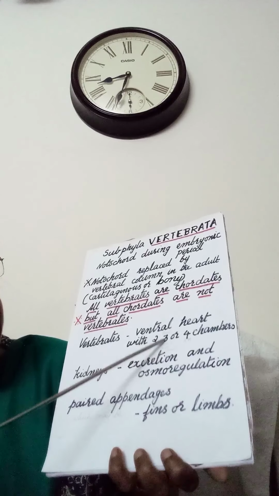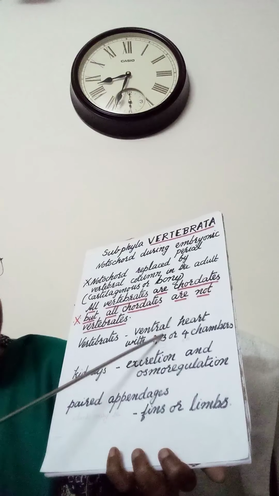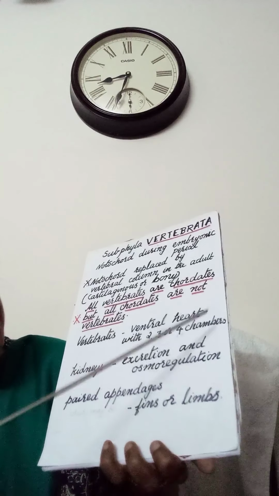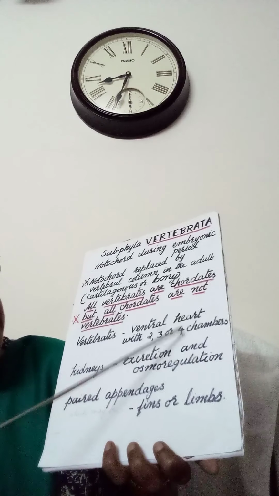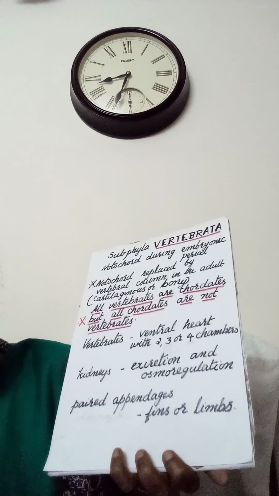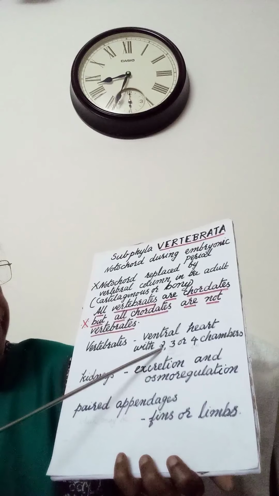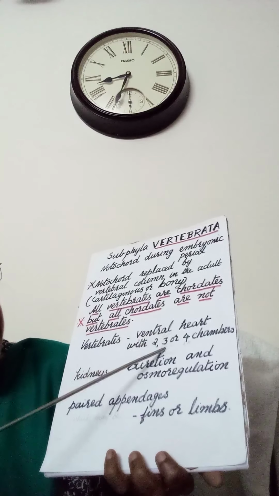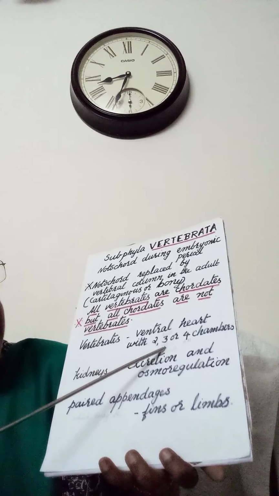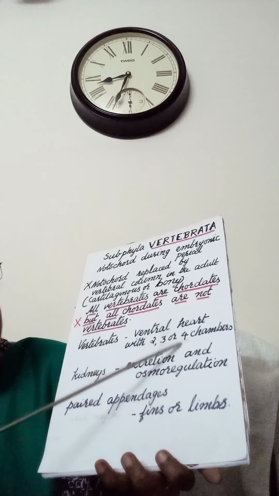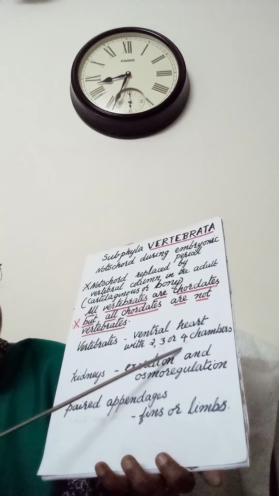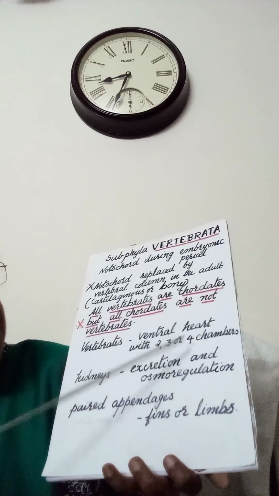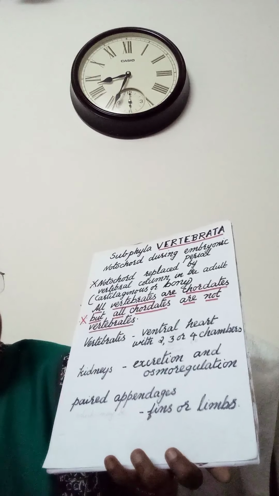In crocodiles there will be 4 chambers in the heart, and 4 chambers in aves, that is birds, and mammals. So crocodiles, birds and mammals will be having a 4 chambered heart.